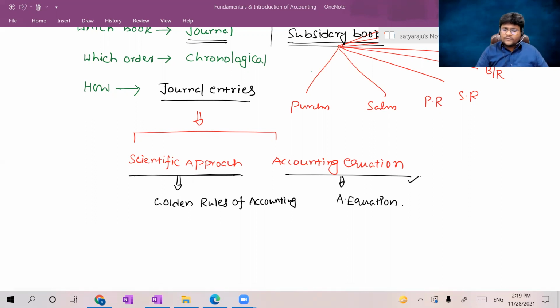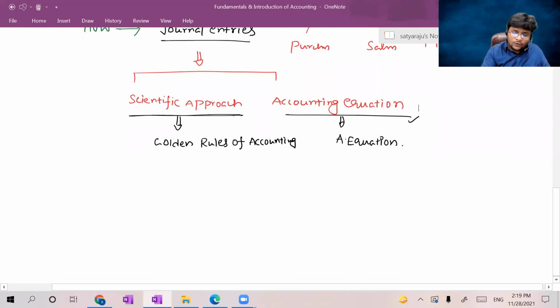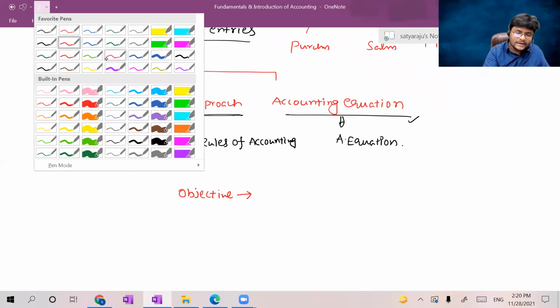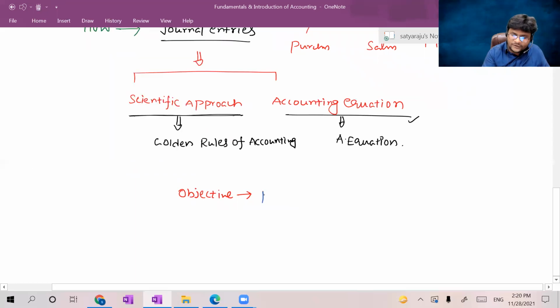Before directly going to the accounting equation, first let me tell you one thing, guys. Ultimately the objective of accounting is to know the performance. For that we prepare financial statements. The objective of accounting itself is the preparation of financial statements.